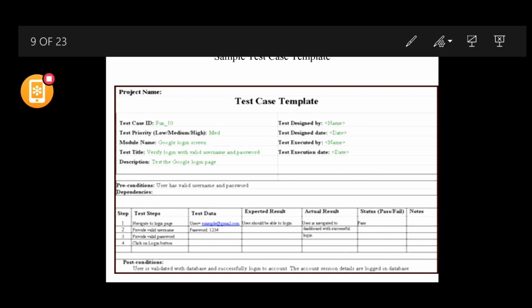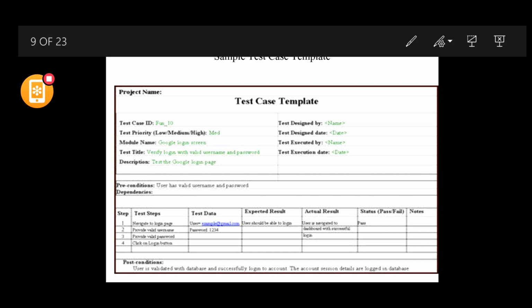The designed by is very important, and the design date, and test executed by, and the test execution date. One test case may be executed multiple times if it is a part of regression, so that needs to be run every time. So every time it is run, obviously the test executed by and the test execution date will change. Test designed by and design date will not change, but executed by and execution date will change based on whether the test case is part of the regression or not.